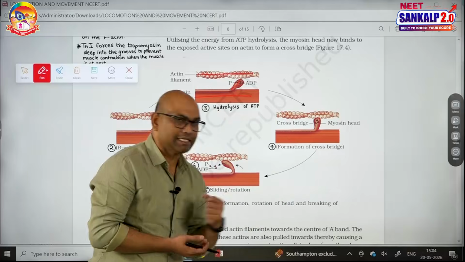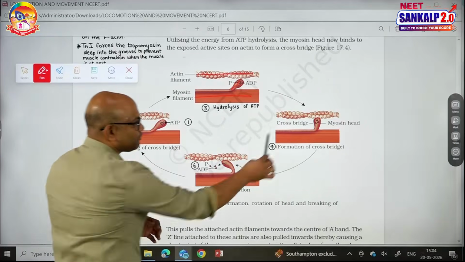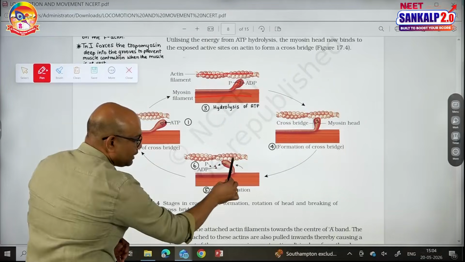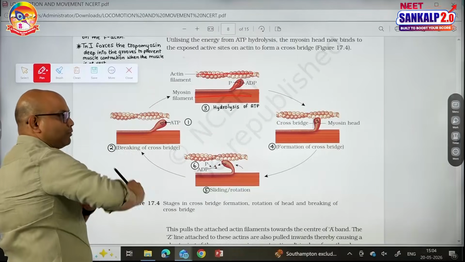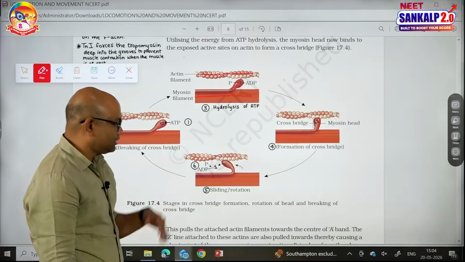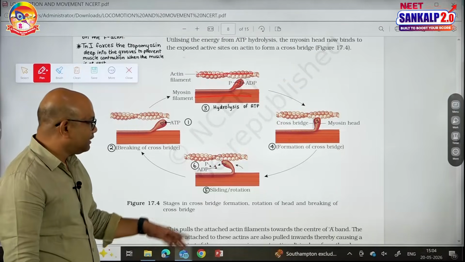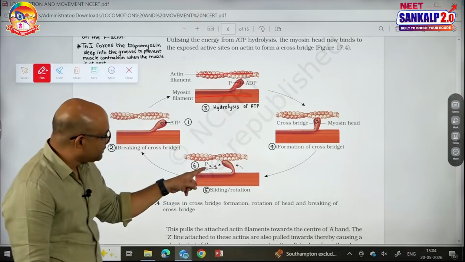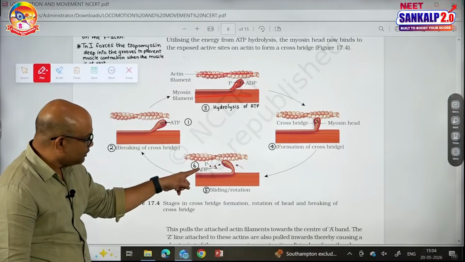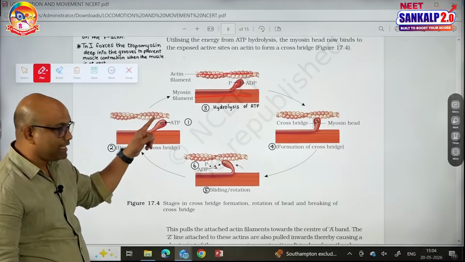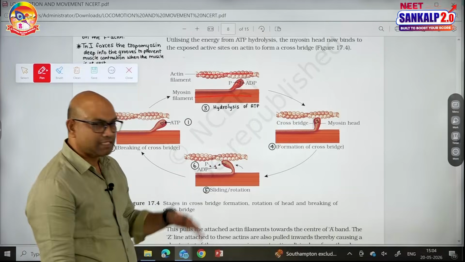Formation of the cross bridge is the next event. Once the cross bridge is formed, see the strain here, now it causes the rotation. Rotation means pulling, causing a contraction. That is the next event, which is also called sliding, followed by the release of ADP. Now the ADP gets detached, providing space for the attachment of new ATP and a new cycle. So that is the last event.